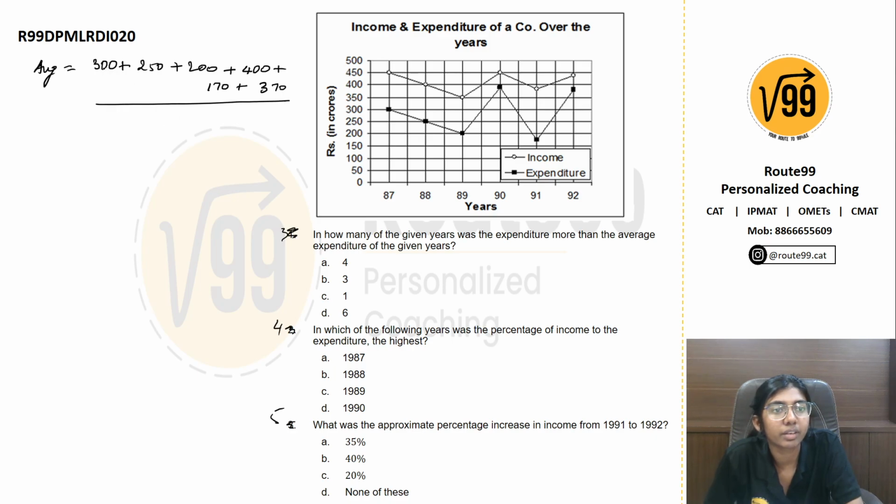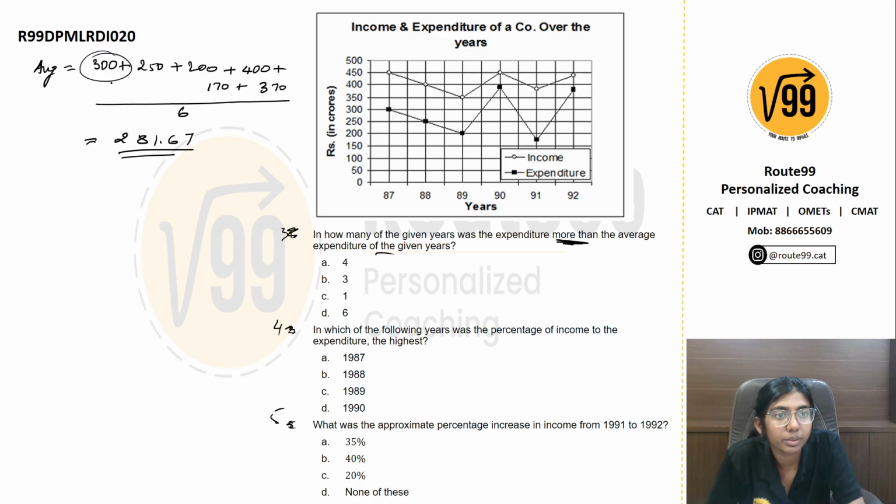And for the average you will divide by 6. If you calculate this, the average would be 281.67. Now all you have to do is check in which years the expenditure is more.